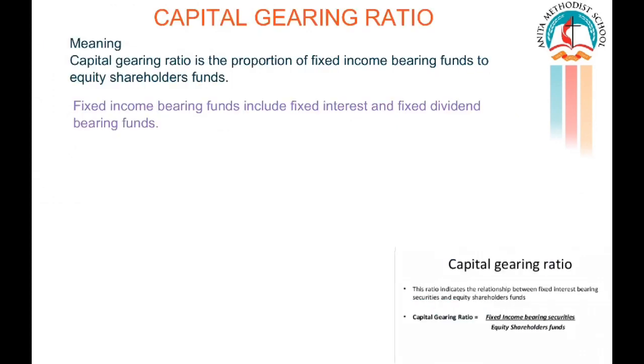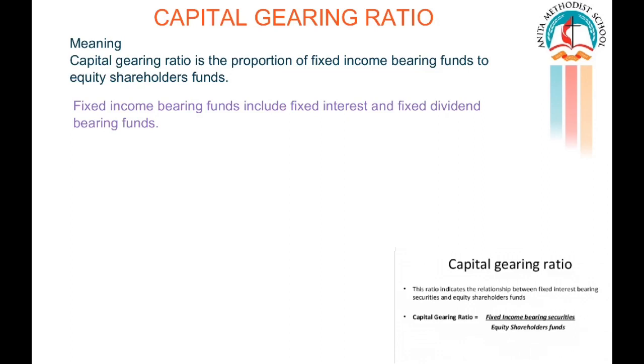Very good. The next ratio we are going to learn is the capital gearing ratio. Capital gearing ratio is a proportion of fixed income bearing funds to equity shareholders' funds. Fixed income bearing funds include fixed interest and fixed dividend bearing funds. Now you already know what shareholders' funds are. Let us see what fixed income bearing funds are.